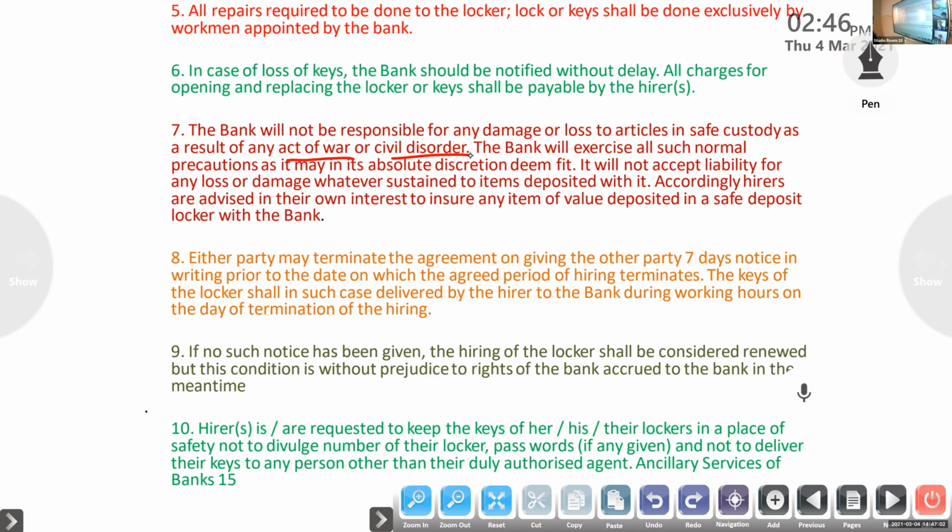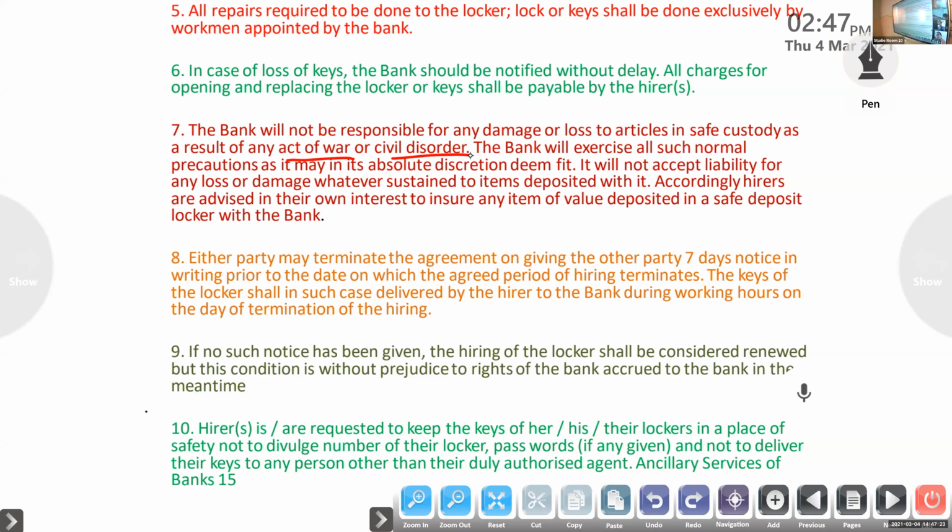If no such notice has been given, the hiring of the locker shall be considered renewed, but this condition is without prejudice to the right of the bank. If no notice is given, they assume that you are continuing the agreement.